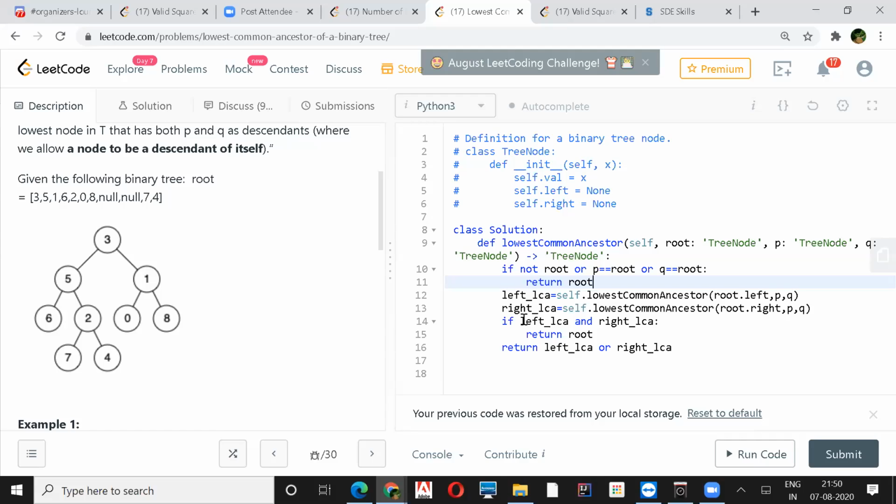So I have something from both sides, and I say that my answer is the root 3. Also, this condition will come true if both of them are returning something, an address, and then it will return the root. Yeah. So if any of them is null, the AND operator will make it 0, and it won't go inside.